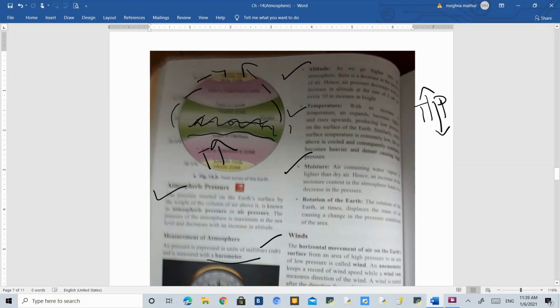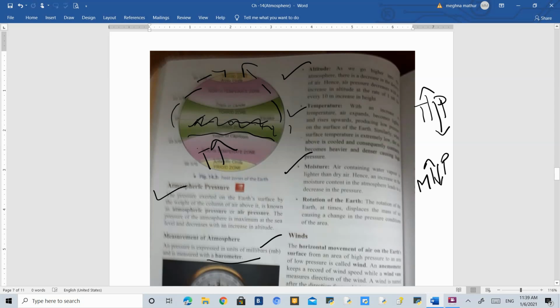Moisture, again, as I told you, the air which has water vapor or which has moisture is lighter. That is why when the moisture is rising, or you can say the moisture also rises when the temperature is rising, then the pressure will decrease. Okay, because the air which has moisture is light, and that is why it will expand and it will move towards the troposphere, and it will decrease the pressure because there is simply no air towards the land to exert.